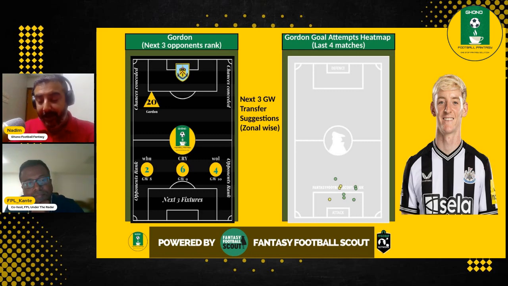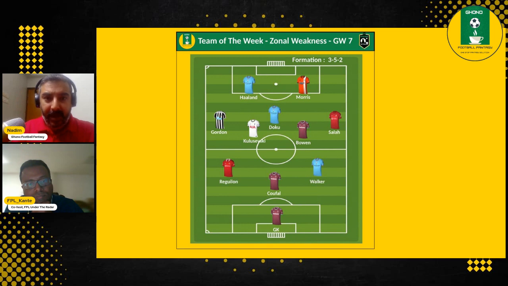True. And I agree with everything that you just said. I totally agree. Anyway, let's move to the team of the week. And this is how it looks. This team looks completely different to the team that I have. At least last team of the week looked quite similar to the one I had. So that turned out to be good. Now looking at this team of the week, I'm a bit scared about my own team. But anyway, what do you think?